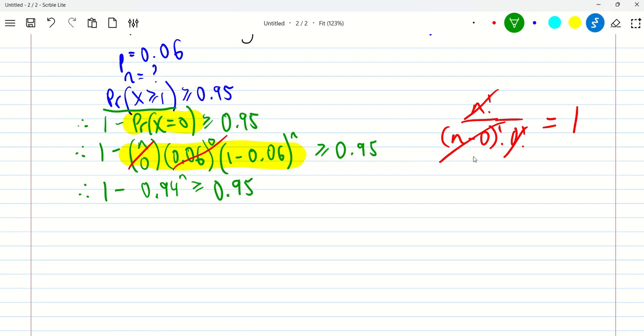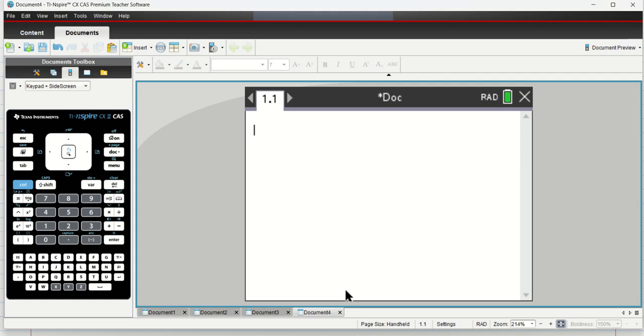All right, so then we go to our trusty calculator, and we'll solve. 1 take away, I've already forgotten the numbers. Gee, my memory is shocking. 0.94 to the power of n.